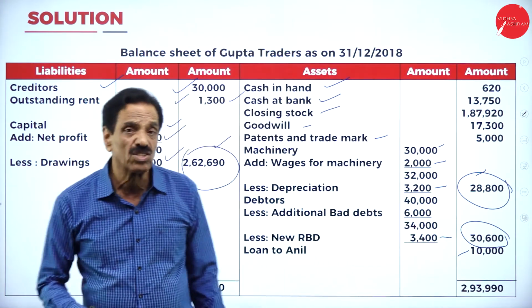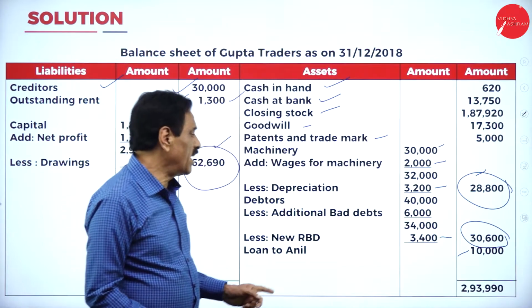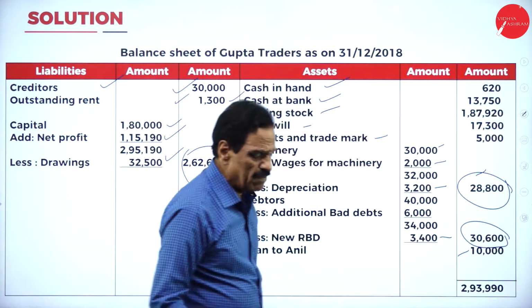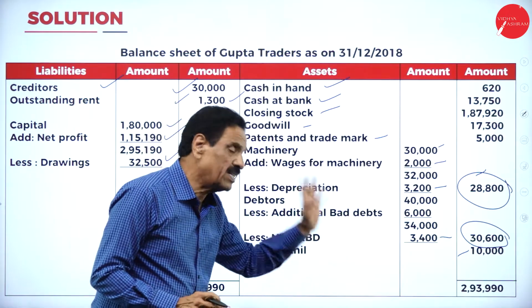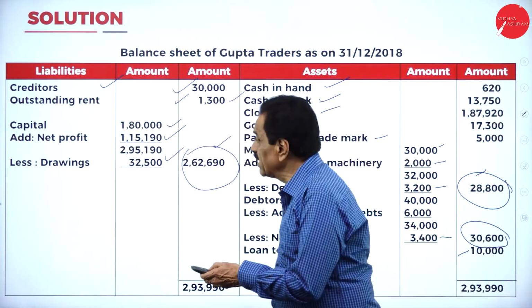The difference is 2,62,690. So it will tally for 2,93,990. It will tally for 2,93,990. I will explain once again how the trial balance is considered.